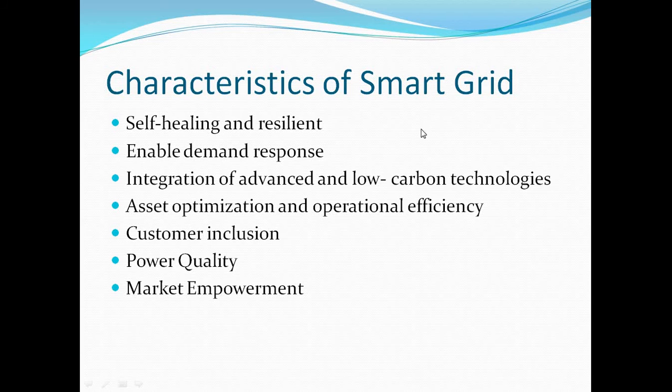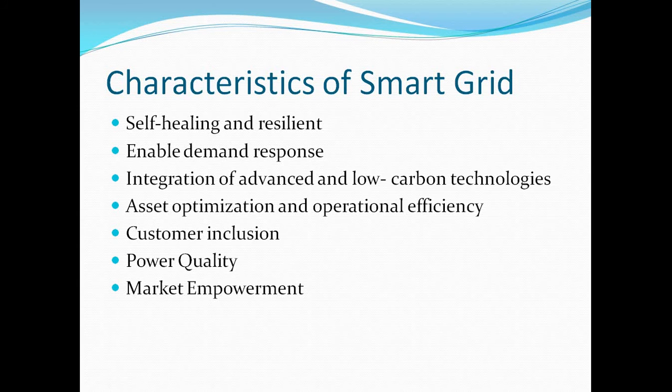Okay. The first is the self-healing and resilient concept of smart grid. Then enabling demand response. Then integration of advanced and low carbon technologies, and we also need optimization techniques, and this optimization depends on the operational efficiency of the smart grid.